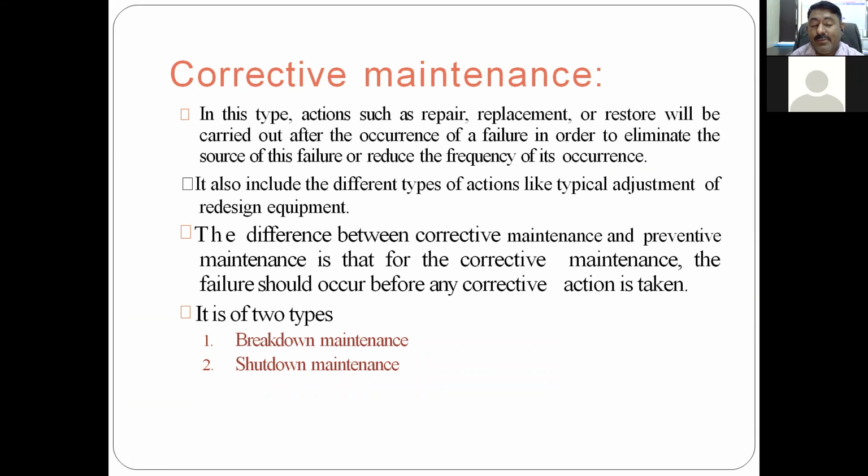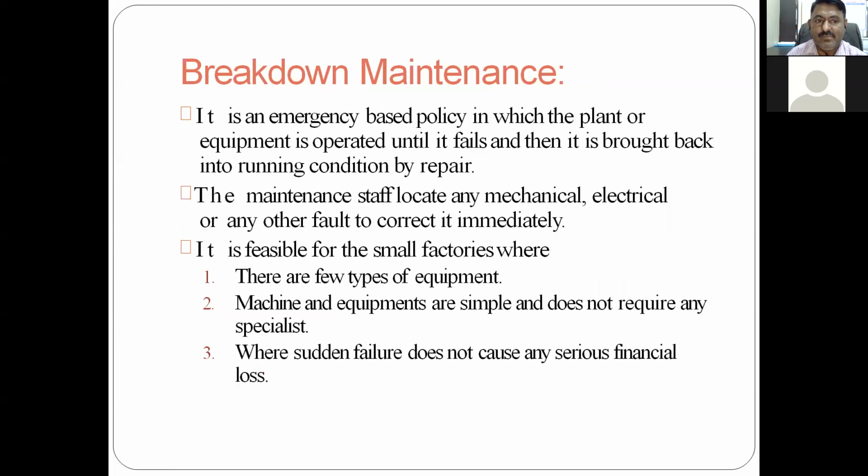Again, there are two types. So this is the difference between corrective and preventive. In preventive, it is not the case that we let something occur or let a part fail. It is a schedule. Prevention is better than cure. So that the part will not fail, the maintenance is started. So this is corrective. Then breakdown maintenance and shutdown maintenance. There are two types: breakdown and shutdown.